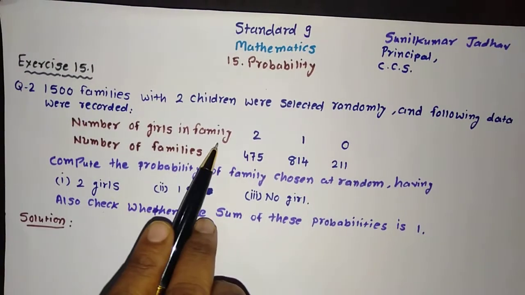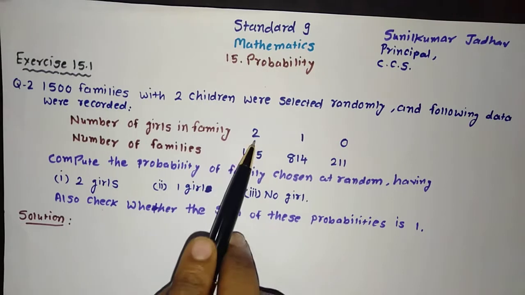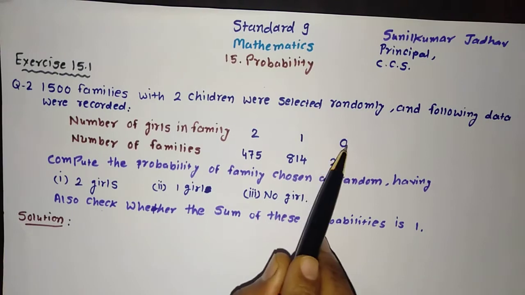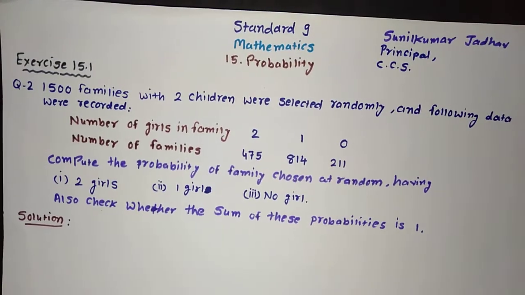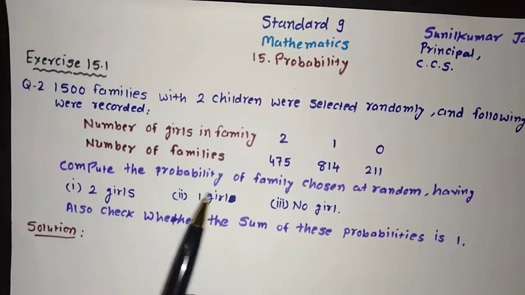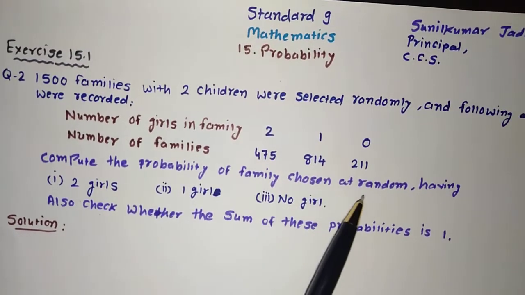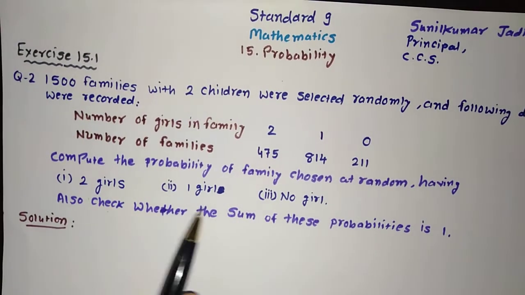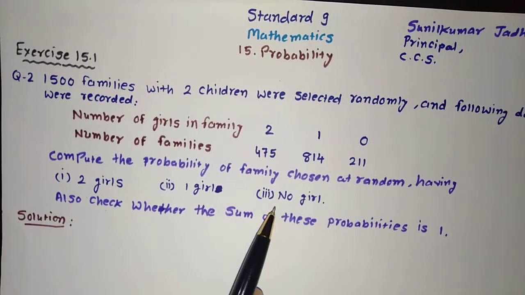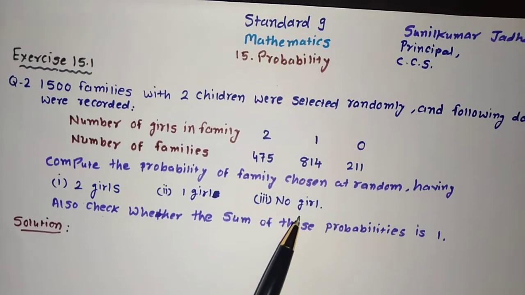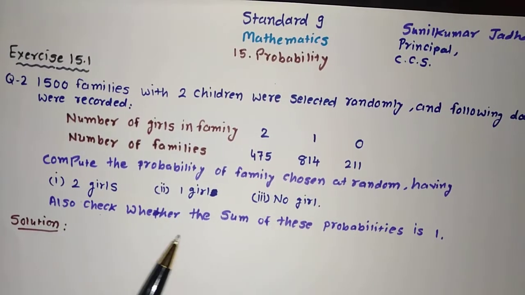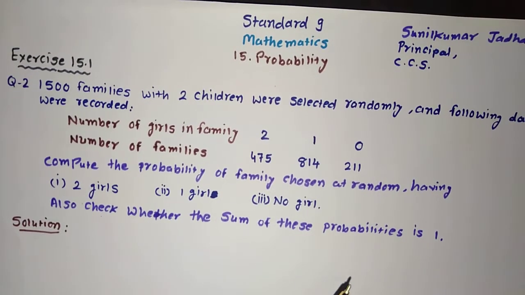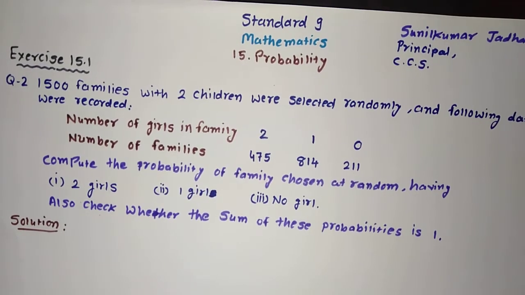Again, number of girls in the family and number of families: 2 girls, 475 families; 1 girl, 814 families; and 0 girls, 211 families. Compute the probability of a family chosen at random having number 1, 2 girls, number 2, 1 girl, and number 3, no girl, meaning 0 girl. Also check whether the sum of these probabilities is 1. This is what we wanted to find out. Let us begin the solution.